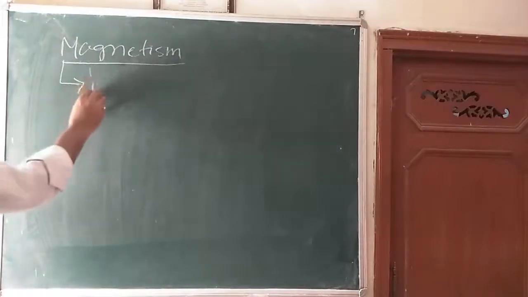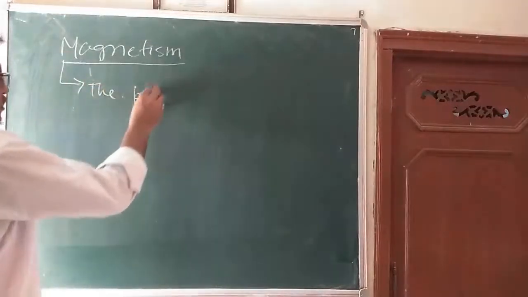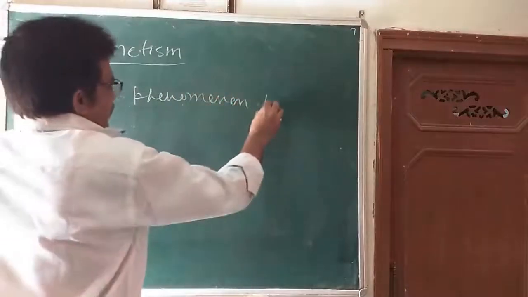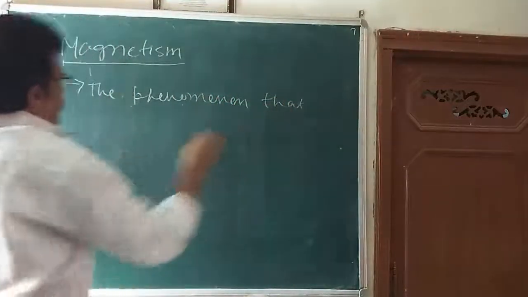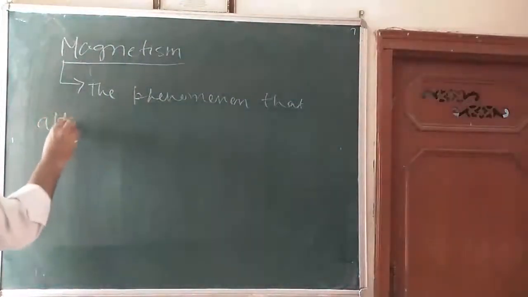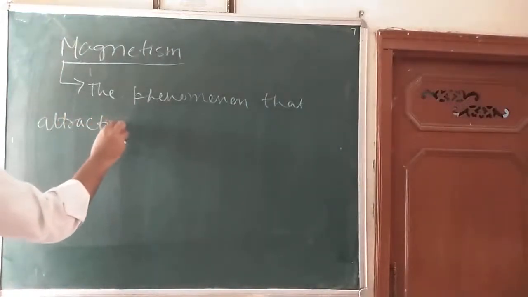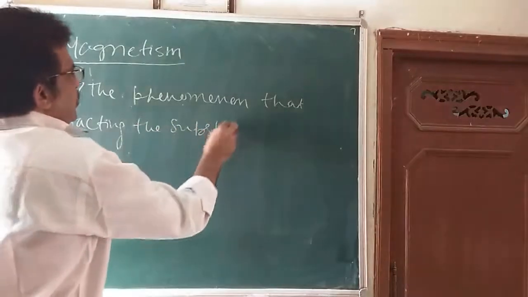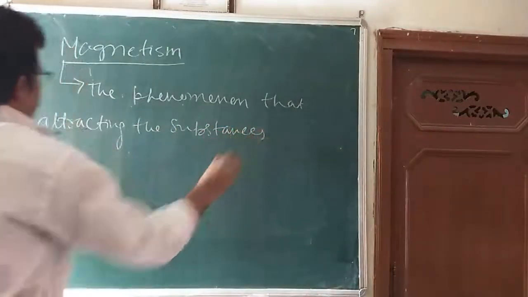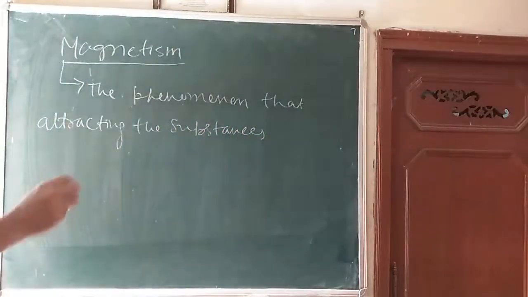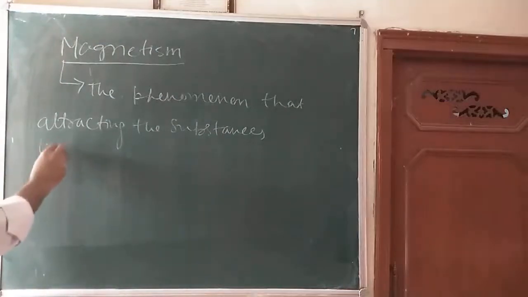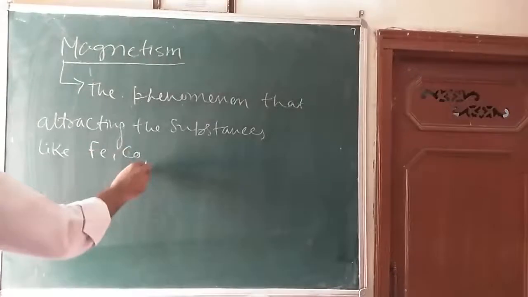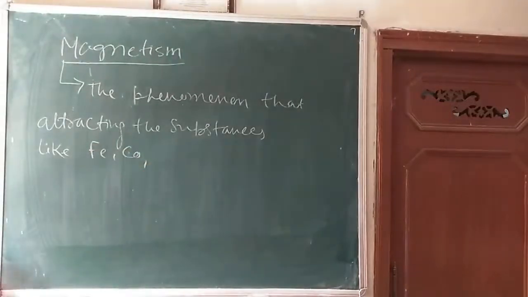The phenomenon of attracting substances like iron, cobalt is called magnetism.